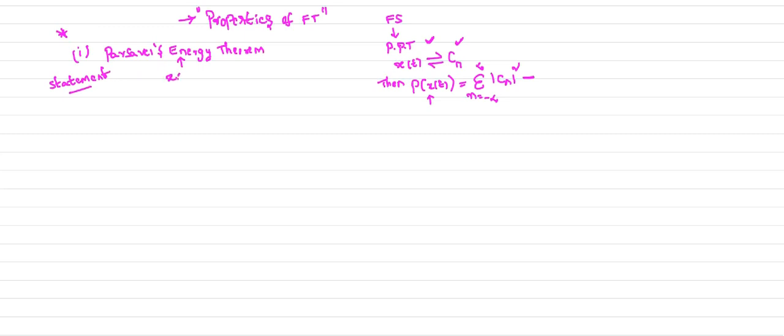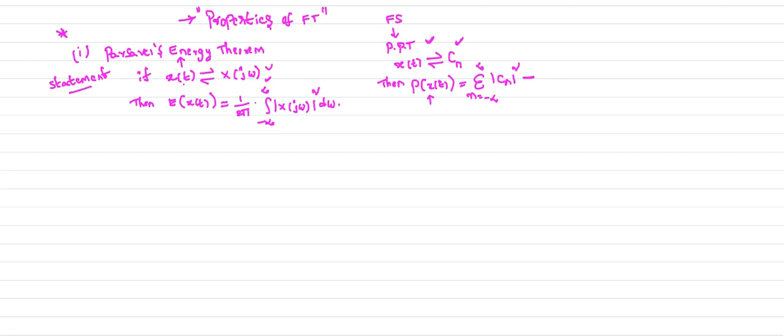If x of t is a continuous time aperiodic signal and its Fourier transform is x of j omega, that means x of j omega is given to you, then the energy of the signal can be obtained by using this formula: integral minus infinity to plus infinity mod x of j omega whole square d omega. So this is the statement for Parseval's energy theorem.